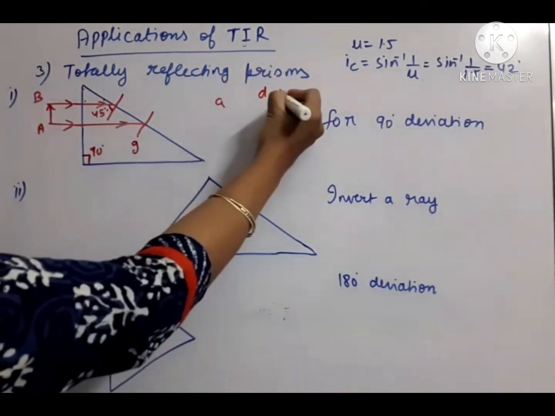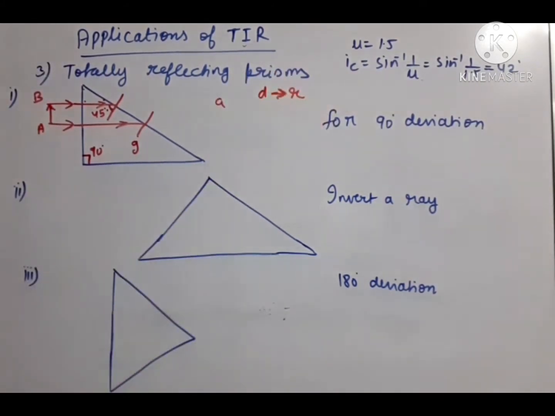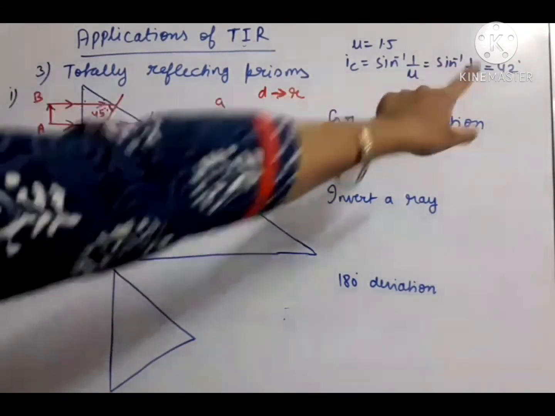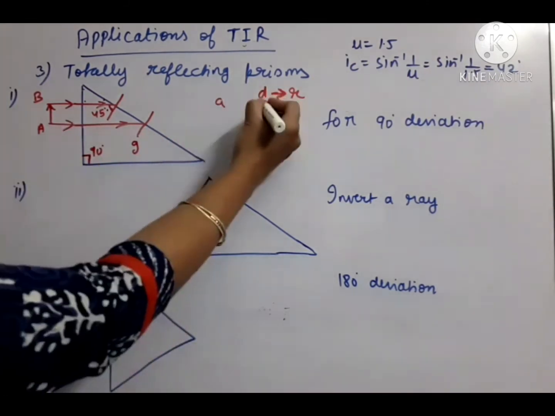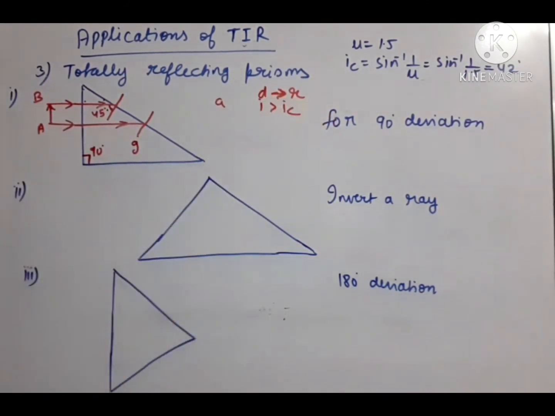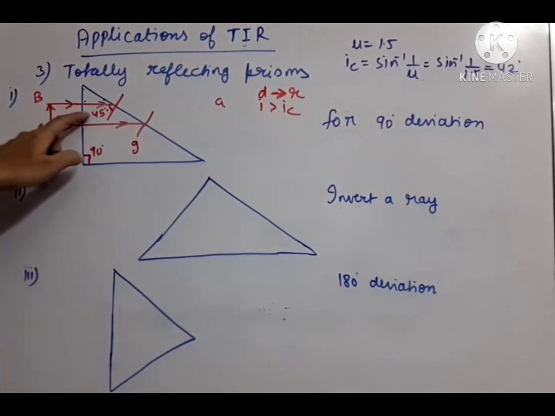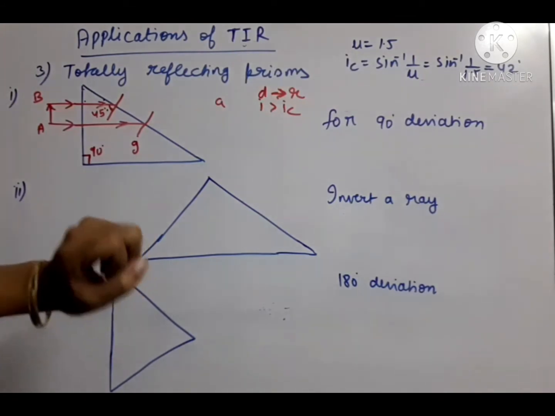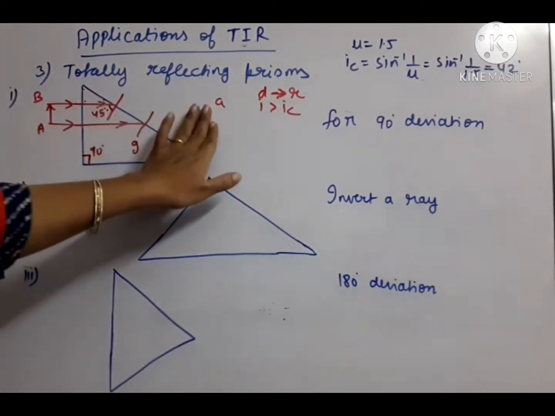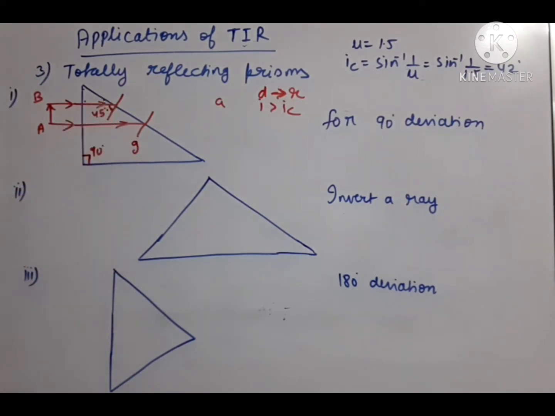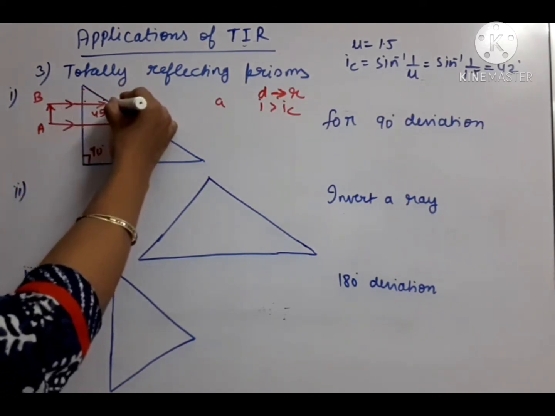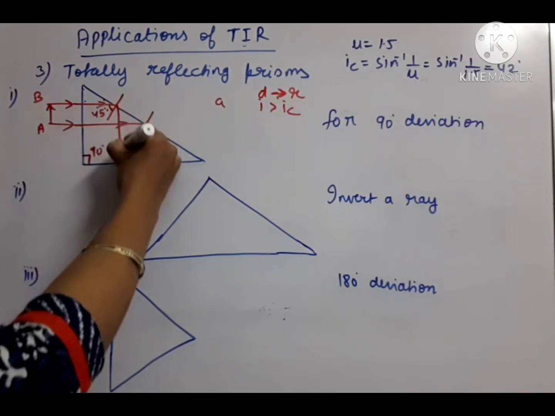So first is denser to rarer medium. Second condition is that our critical angle is 42 degree and just now the incident angle is 45 degree. So you can see angle I is greater than IC. Our incident angle is here 45, which is greater than 42 critical. So here the ray will not go out in the air. The ray will return into the same medium. So TIR will take place here. So this ray will return into the same medium